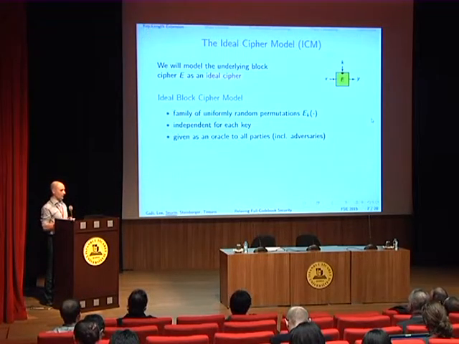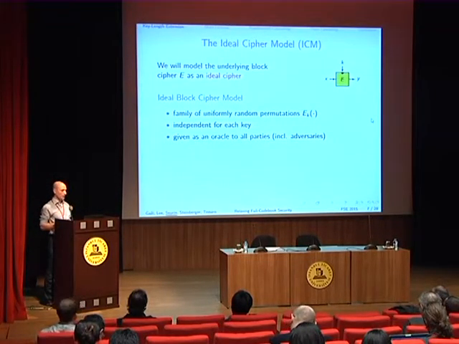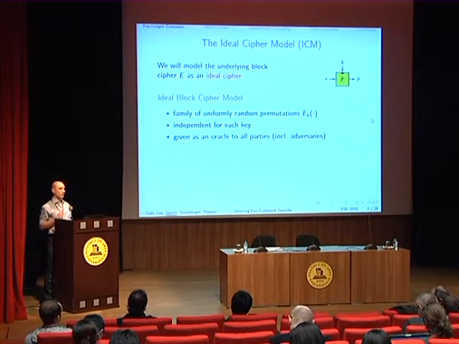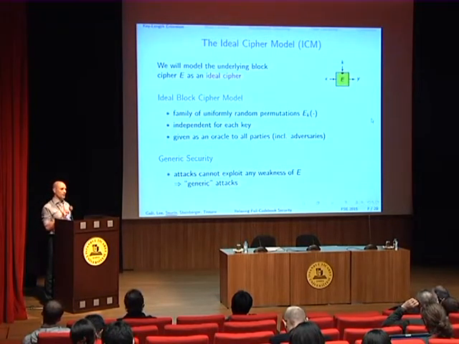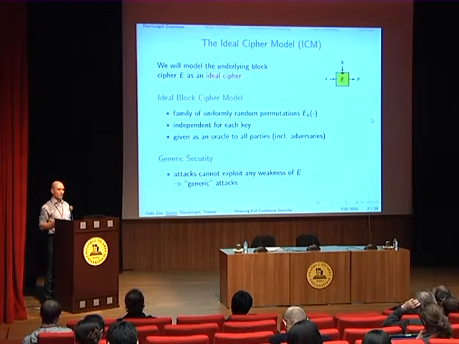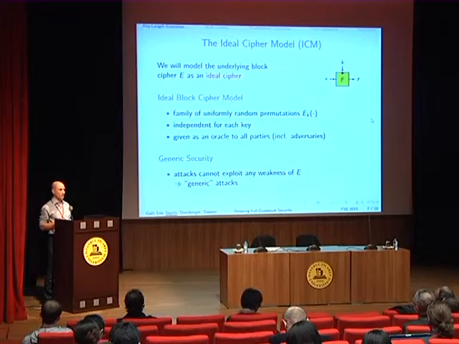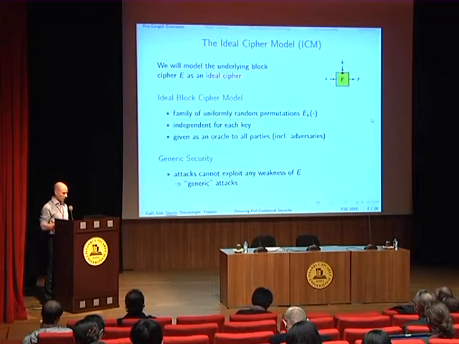We see this block cipher as a family of uniformly random permutations, independent for each key, and which is given as an oracle to all parties, including the adversary. This means that we are studying the generic security of our construction, because attacks cannot exploit any weakness of the underlying block cipher. So we only study generic attacks against this construction.